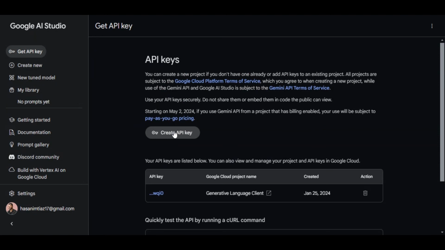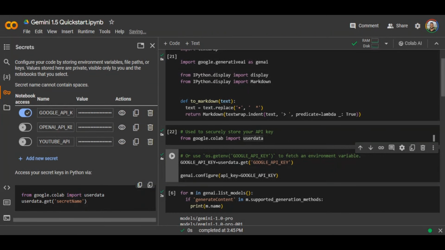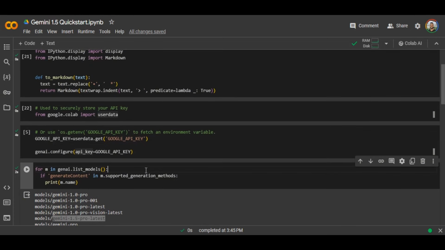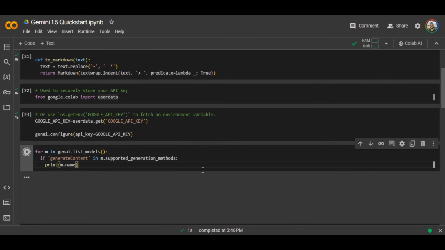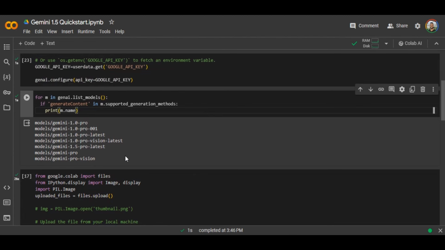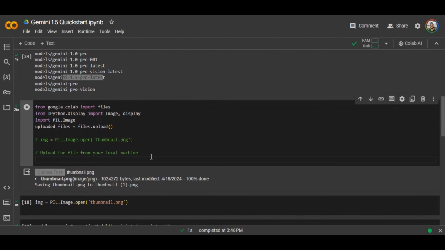As you know, you get your API key straight from Google AI Studio. So if you haven't, go ahead and get your API key, plug it here in this notebook, and then go ahead and run the third block, which is going to authenticate your Google account and let you access the generative AI models that Google has provided. Now, the fourth block is going to give you a list of all the models that you have available. As you can see, you have 1.5 Pro.